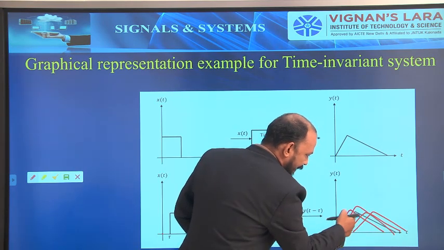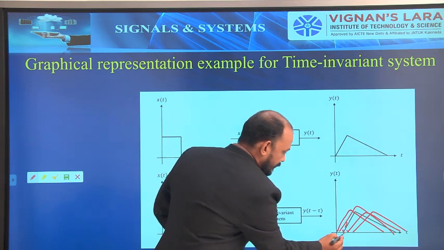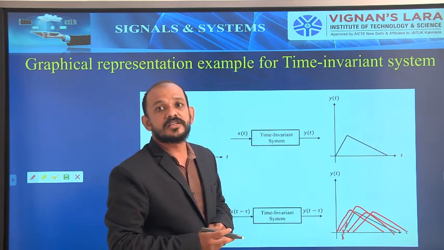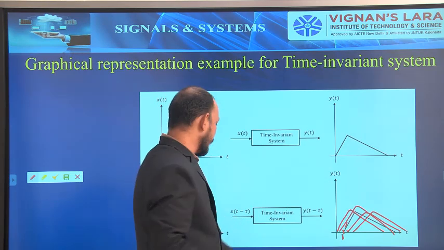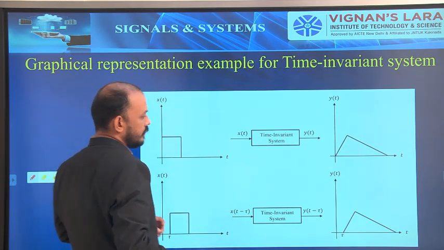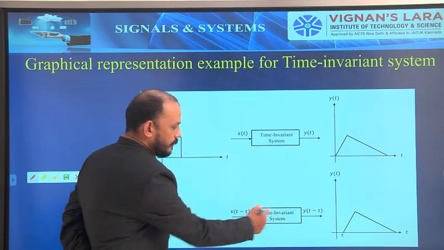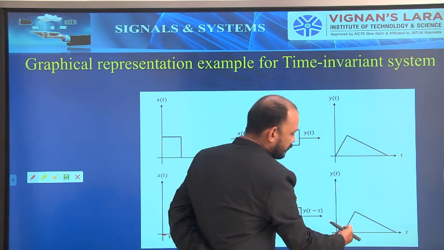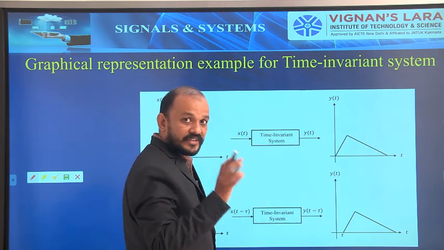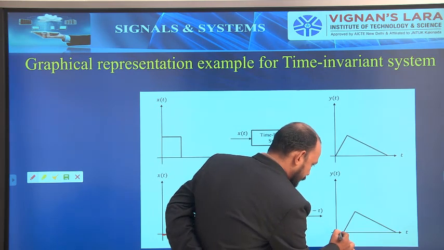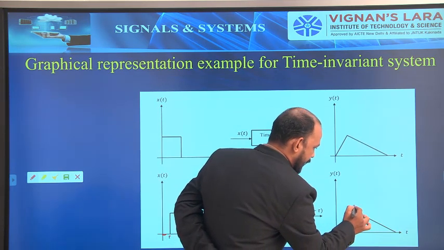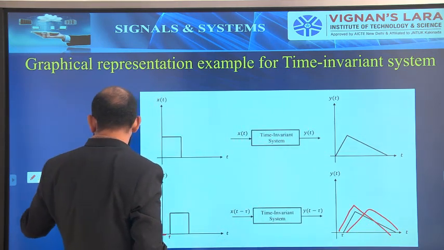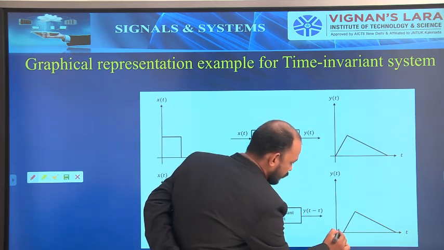This is an example for time invariant, because there is a delay of tau and the output is also delayed by the same tau. But for time variant, it should be either less than tau or greater than tau.